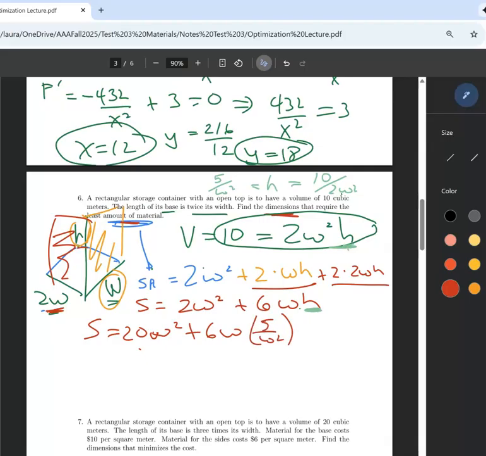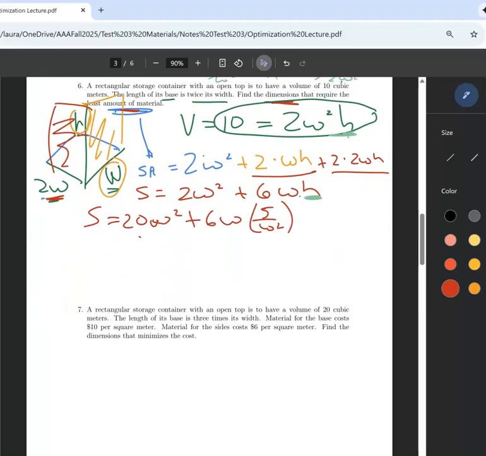Again, make sure you simplify before you go take the derivative. So 20, no, what did I say? How did I get 20 there? Silly me, sorry about that. So this should be 2w squared, right? 2w squared, and then this would give me 30, and if I cancel the w, I get that. Okay, so if you need to, always take the time.